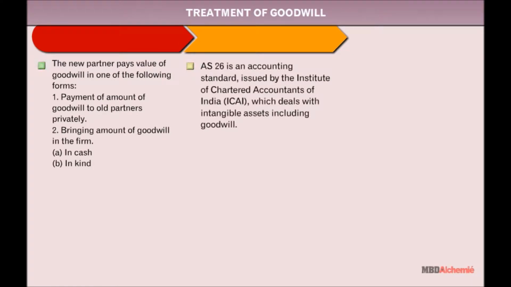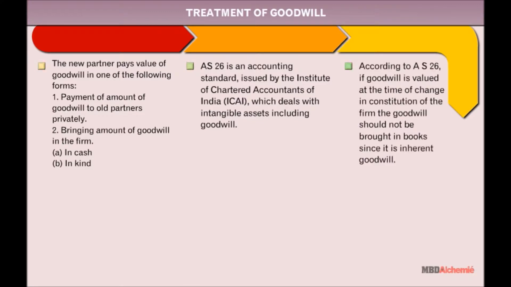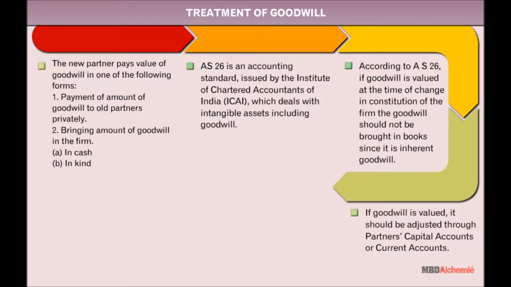AS 26 is an accounting standard issued by the Institute of Chartered Accountants of India, which deals with intangible assets including goodwill. According to AS 26, if goodwill is valued at the time of change in constitution of the firm, the goodwill should not be brought into the books since it is inherent goodwill. If goodwill is valued, it should be adjusted through partners' capital accounts or current accounts.